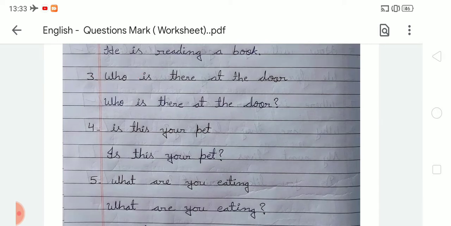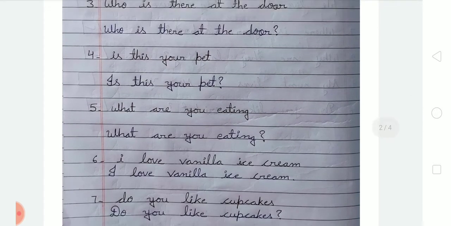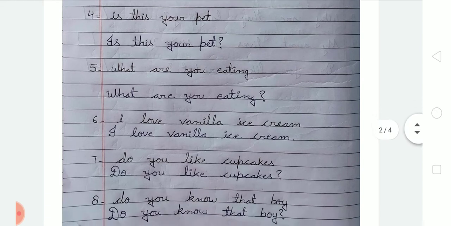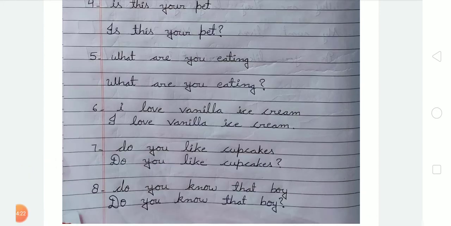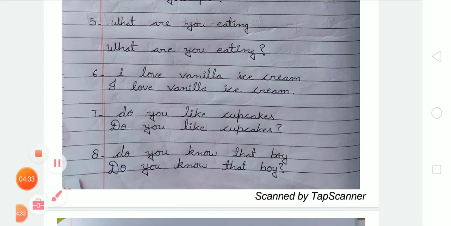Now number 5: what are you eating? What are you eating? Student, what will we do? We have to change W into a capital letter and at the end of the sentence put a question mark. Okay. Now number 6: I love vanilla ice cream. We have to put a full stop at the end of the sentence. I love vanilla ice cream is a simple sentence, so we put a full stop.